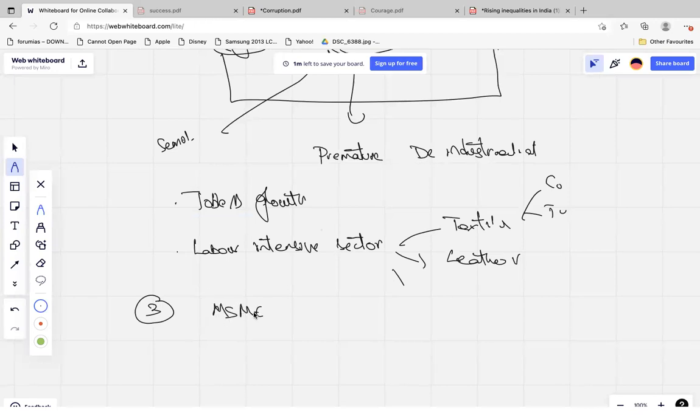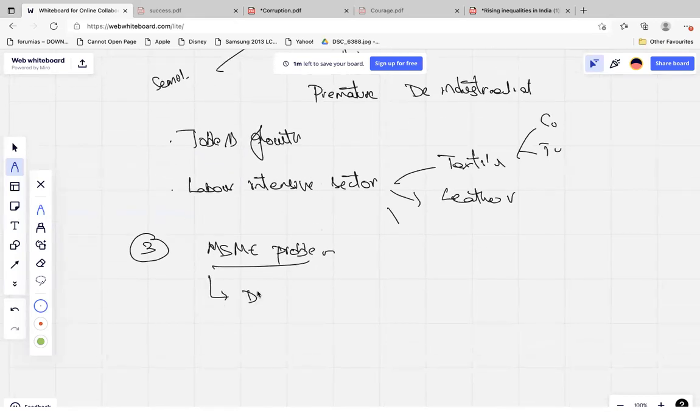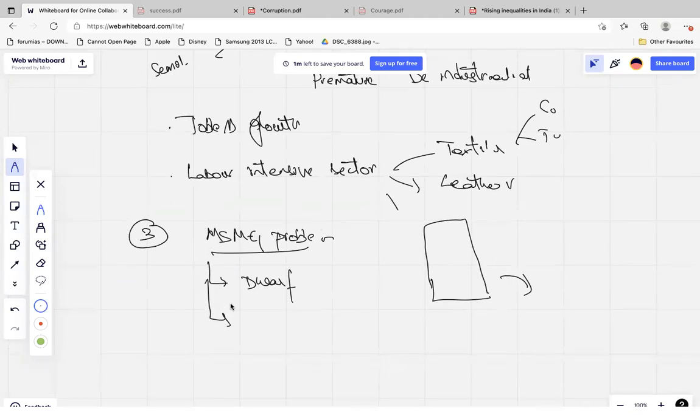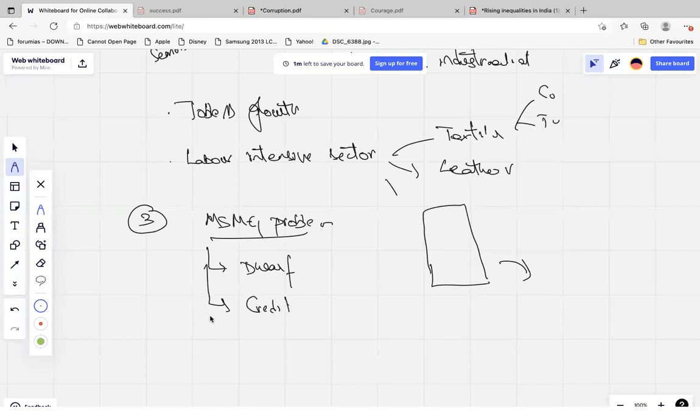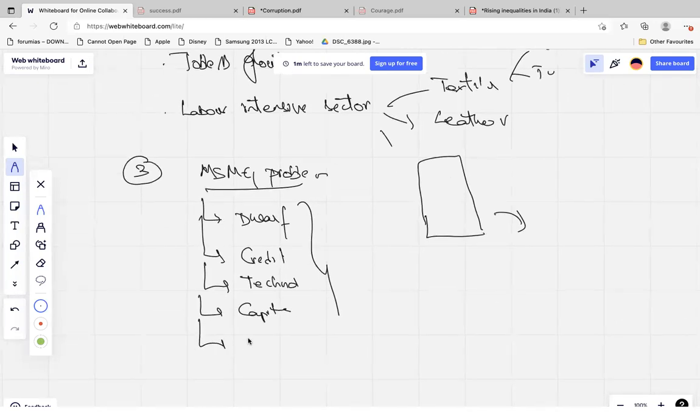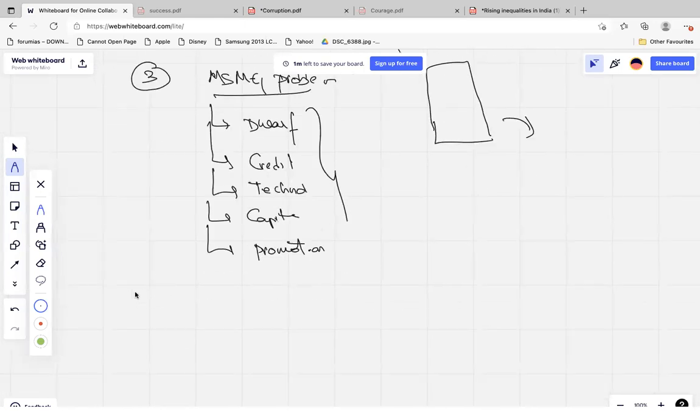Then again, you can also talk about the MSME problem. Once the economic survey said there is the problem of dwarf MSMEs. Generally MSMEs are those which have a small amount of investment. They are expected to grow in size and provide more employment. But these MSMEs are remaining dwarf because they are facing their own problems. What are these problems? They are not getting credit, enough technology, or enough capital. Because of various reasons, they are not able to promote their products. Promotion, marketing, all these things are not there. So that is also the reason these MSMEs are not growing.